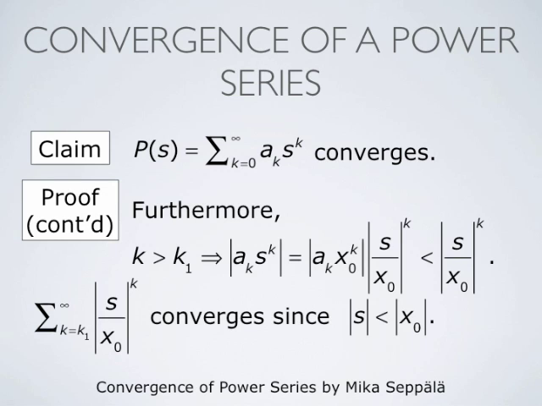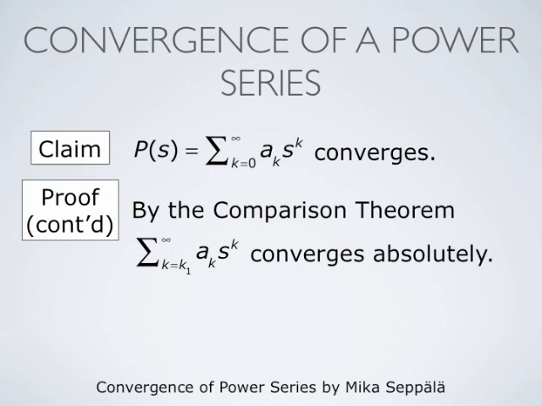And now we have that the absolute value of ak times s raised to the power k is less than the absolute value of s divided by x naught raised to the power k. This means that by the comparison theorem, the series summation k from k1 to infinity, the absolute value of ak times s to the power k converges. This means that the series summation k from k1 to infinity ak times s to the power k converges absolutely and therefore also converges in the ordinary sense.